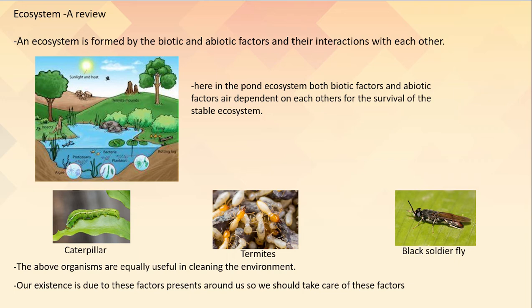Understood? So here each factor plays an important role. For example, without the presence of sunlight and water, plants cannot prepare their food, right? And if there are no plants, animals cannot survive. And children, if there is no water in the pond, what would happen? The fishes or the microorganisms in the water cannot survive. So what does this show, children? This shows that each factor, both abiotic and biotic, is equally dependent on each other for survival.